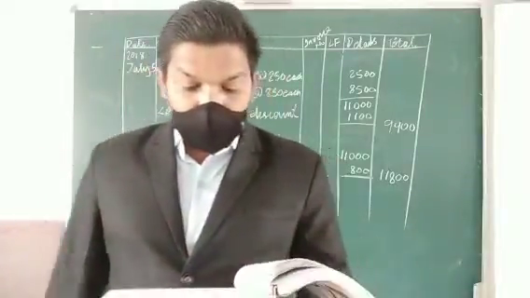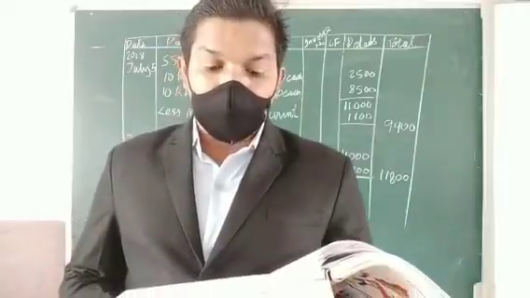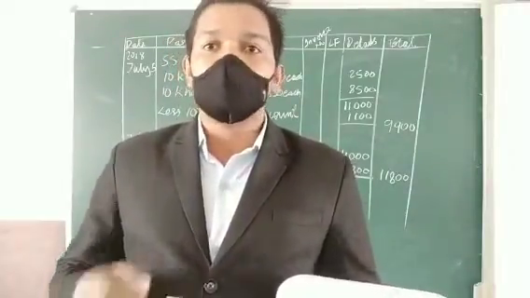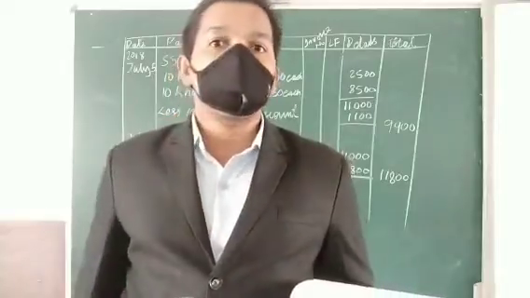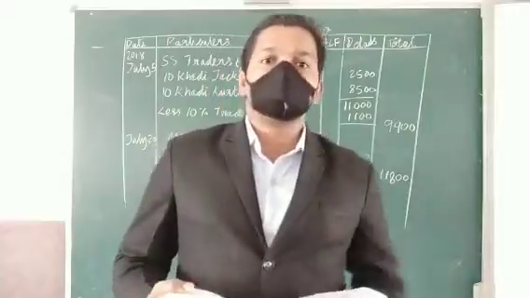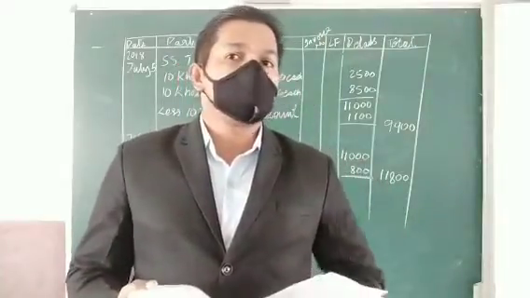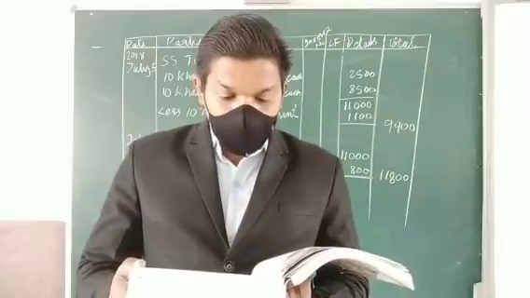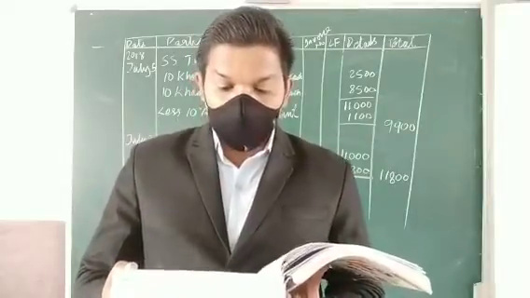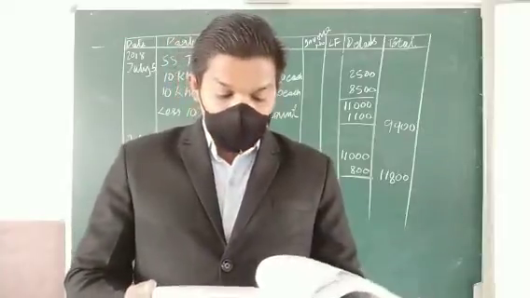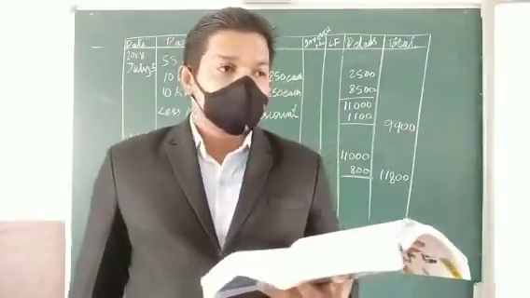Then one more transaction is given. Sold old computer to Narayanan for 25,000. So it is an old computer which is not considered as goods. It is an old product. So it is an asset, so we cannot consider that as a sale. Then next one, on July 28, sold to Kumaran for cash. That is a cash transaction that we need not enter. So only these two transactions will be entered into the books.